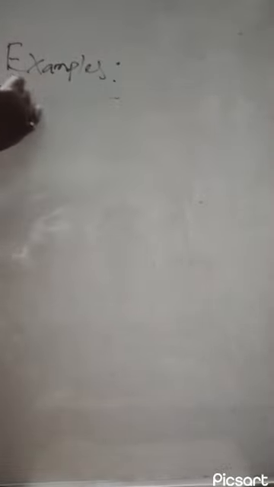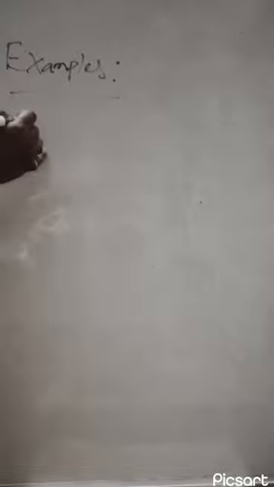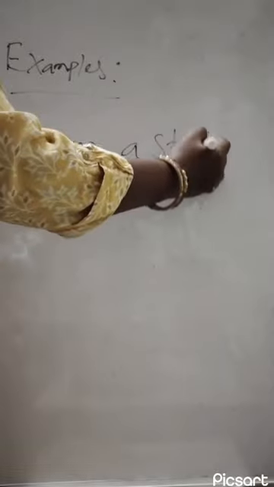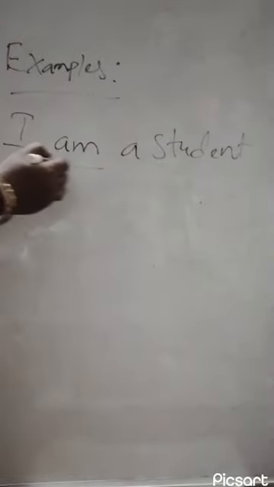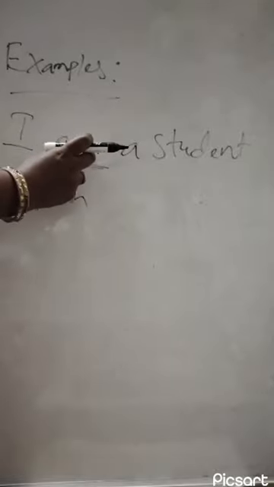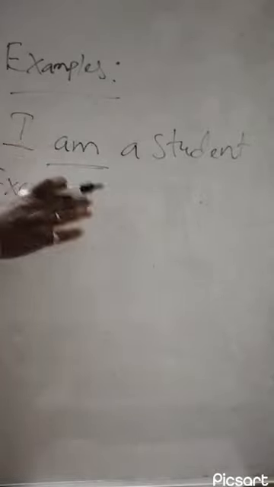Okay guys, so as I mentioned earlier about the B forms, now let's quickly see some examples. So remember here, when we use B forms, we are not going to really use action verbs. That's the main idea here. So let's quickly see: I am a student. If you notice here, am is always used with I, guys. This is an exception point, so please bear this in your mind. We always use am with I in the present tense.